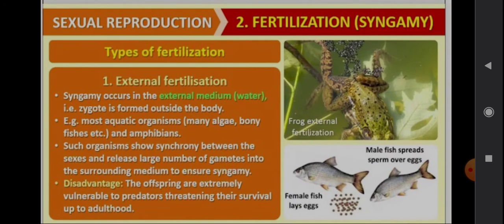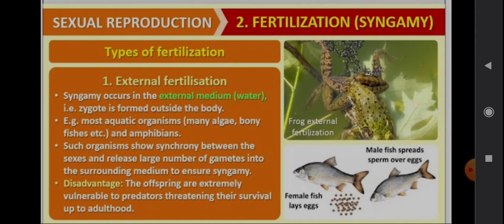There are two types of fertilization, that is external fertilization and internal fertilization. In external fertilization, syngamy occurs in the external medium, that is, the zygote is formed outside the body. External means outside, internal means inside, right? The main thing is fertilization.